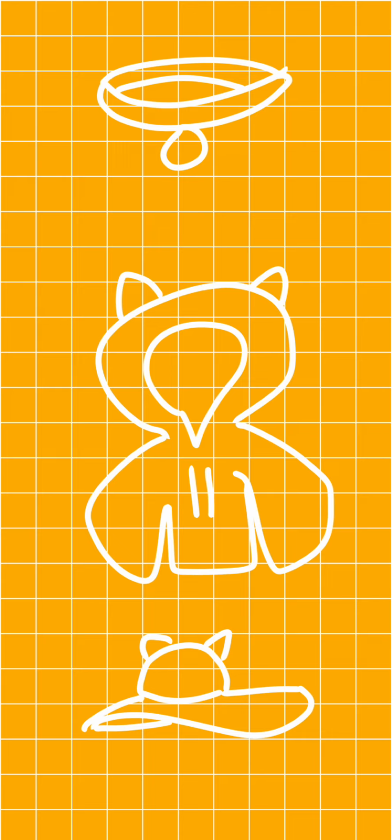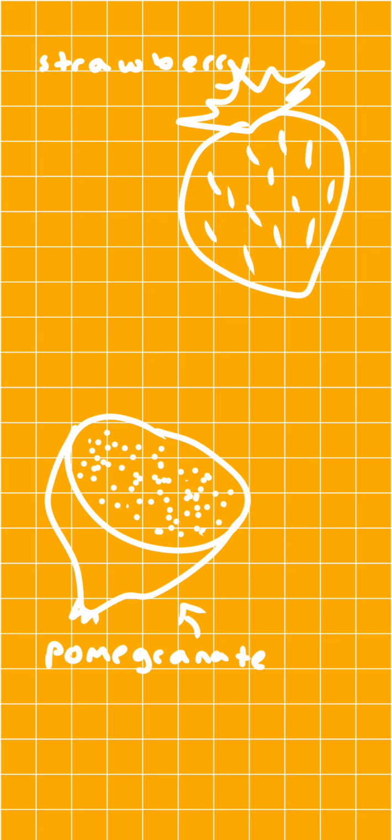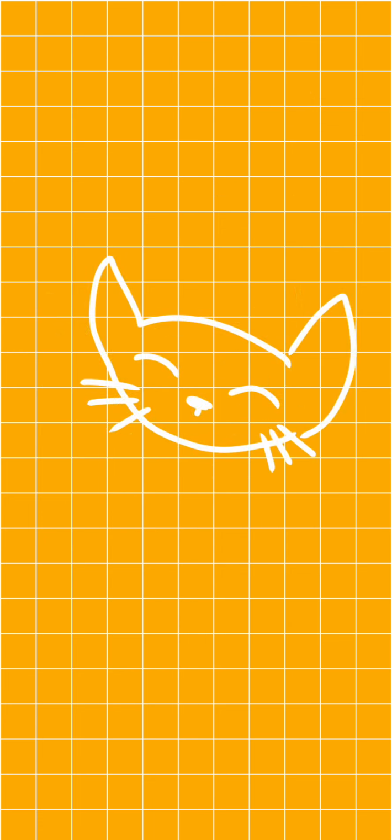Now, if you don't have any pets or you have pets other than dogs or cats, give your cat a collar. If you have any dogs, give them a sweater, and if you have cats, give them a hat. And lastly, your eye colors are based off your favorite fruits. Let's see that kitty.